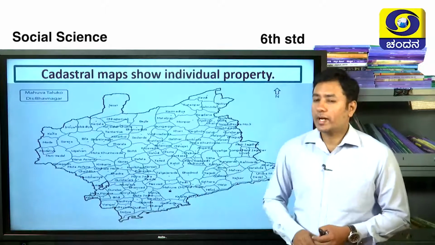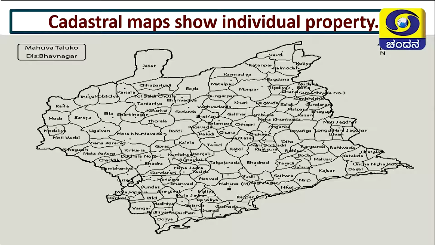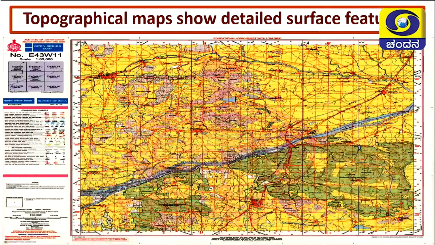Okay, here is one example for large scale maps. What is this? This map is known as a cadastral map. It is nothing but the individual property, the home and the small area, all that will be seen here. This is the best example for cadastral maps. The next one is topographical maps.